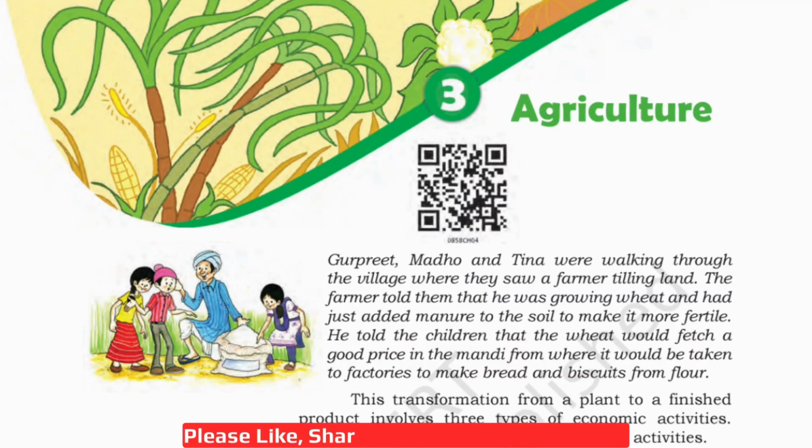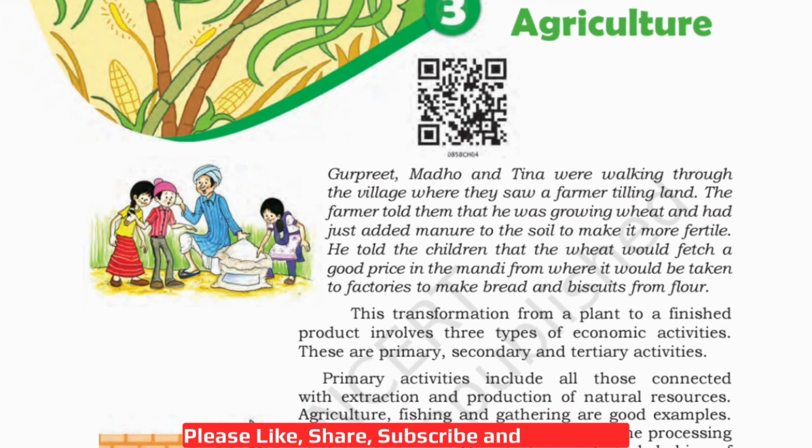Chapter 3, Agriculture. Gurpreet, Madhu and Tina were walking through the village where they saw a farmer tilling land. Tilling land means preparing or cultivating the land to grow new crops. The farmer told them that he was growing wheat and had just added manure to the soil to make it more fertile. He told the children that the wheat would fetch a good price in the mandi, from where it would be taken to factories to make bread and biscuits from flour.